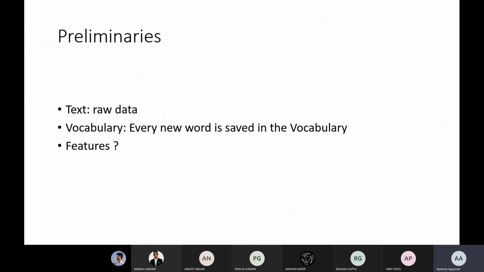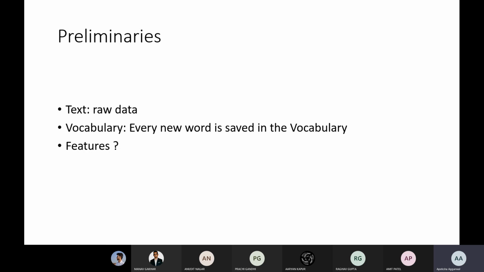Okay, so when I'm talking about raw data, I'm talking about text in NLP. When I'm saying that we are processing some data, that means I'm talking about text data. That text data can be in the form of blogs, tweets, documents, or short texts like a tweet, or maybe any Google search query. So if I'm talking about raw data, that means we are talking about text.